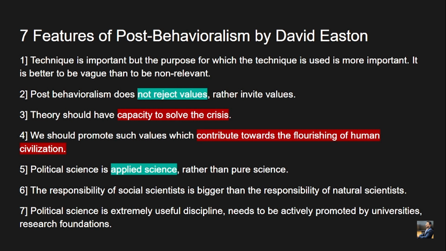So David Easton propounded the seven features of post behavioralism, right? He also advocated the eight features of behavioralism. Here he is propounding the seven features of post behavioralism, like what the approach of the post behavioralist should be like. Okay, so technique is important, but the purpose for which the technique is used is more important. He is making the distinction, right? He himself emphasized the importance of technique, but here he is making the distinction that technique is important, but the purpose for which it is used is more important.